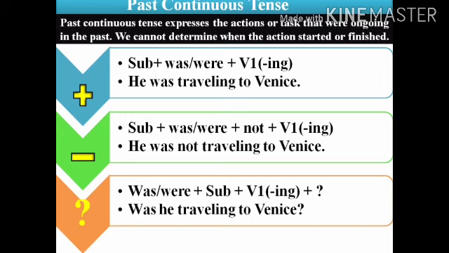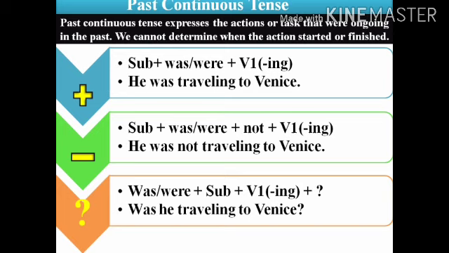It expresses the actions or tasks which were ongoing in the past, which were in continuation in the past. We cannot determine when the action started or finished. We just know that at the moment of speaking or when somebody saw, the action was in progress.